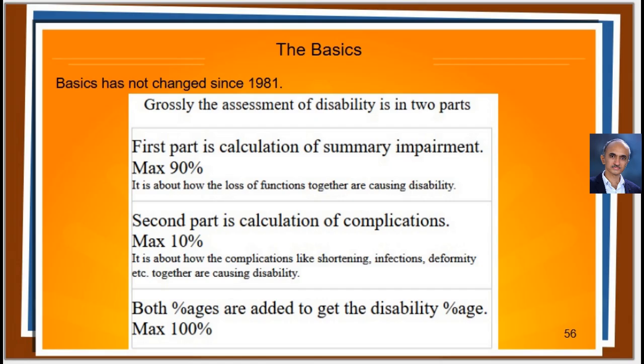The steps end up in a 90-based ratio in percentage. The second part is calculation of complications or additional weightages or extra points. Maximum value for additional weightages allowed is 10% of impairment. Dominant hand and shortening does not have this limit. Both the values, namely the value of the summary impairment and that of the additional weightage, are added to get the disability with respect to the limb being examined.